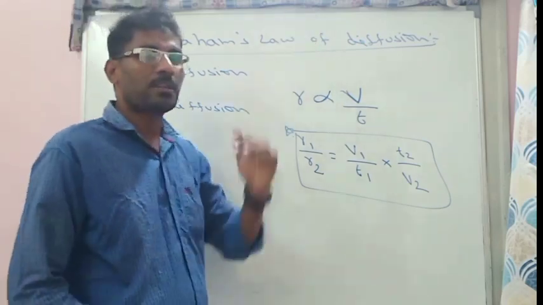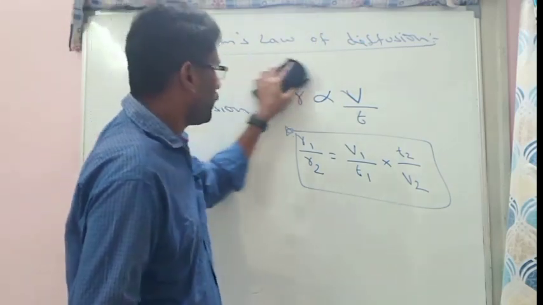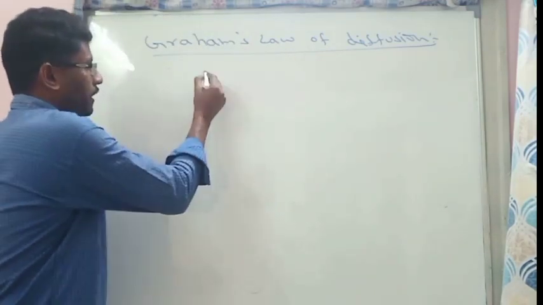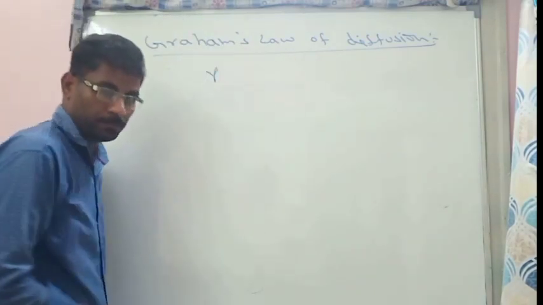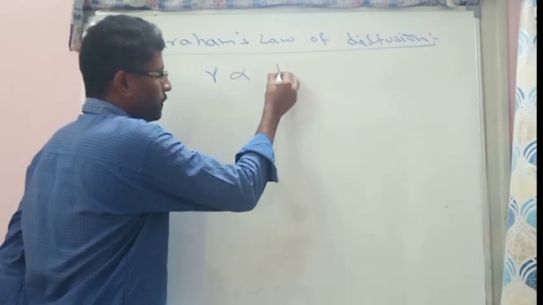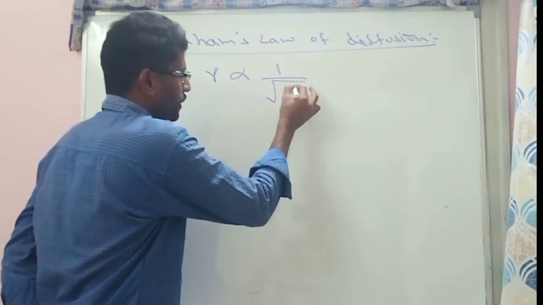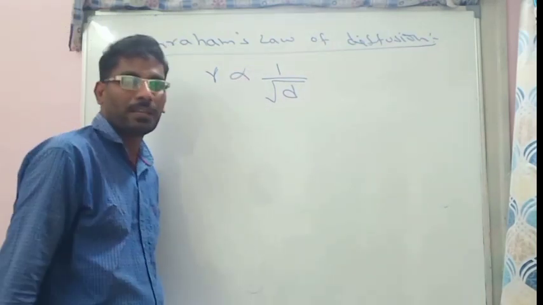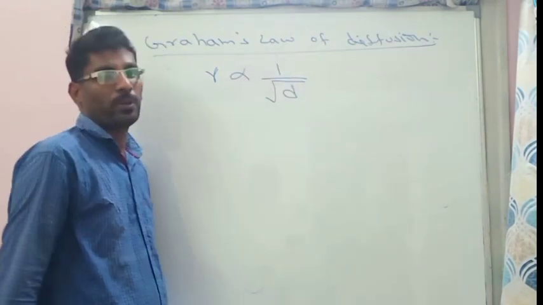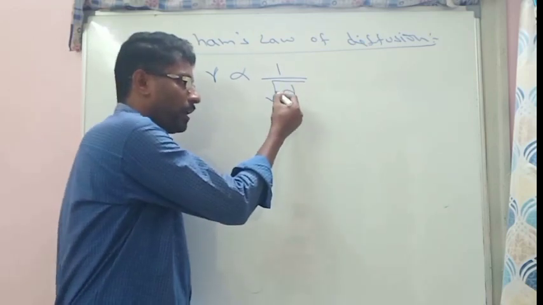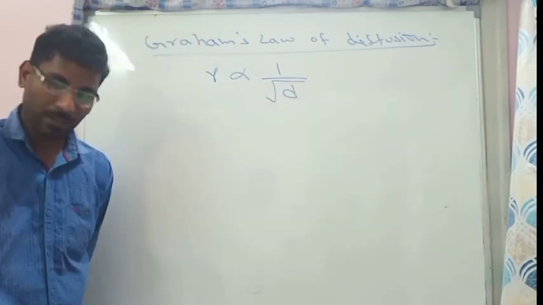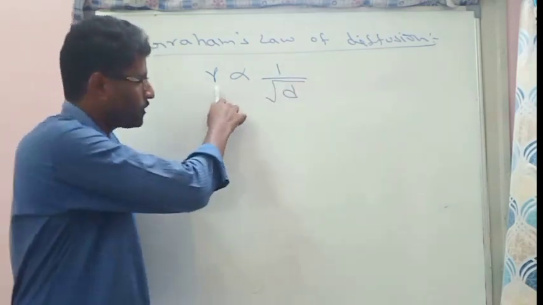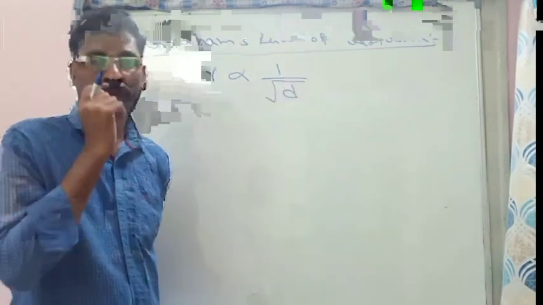Now what Graham's law states is that the rate of diffusion of any gas is inversely proportional to the square root of its density. That means highly dense gases will diffuse a lesser amount, and low dense gases will diffuse a larger amount. So rate of diffusion is inversely proportional to the square root of density.